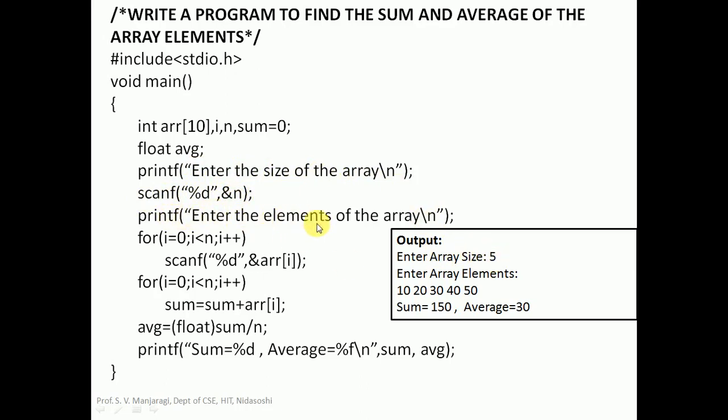Next one, printf enter the elements of the array. So we'll have to enter 5 elements because we have taken n equal to 5. So there is a for loop and scanf is going to execute 5 times.